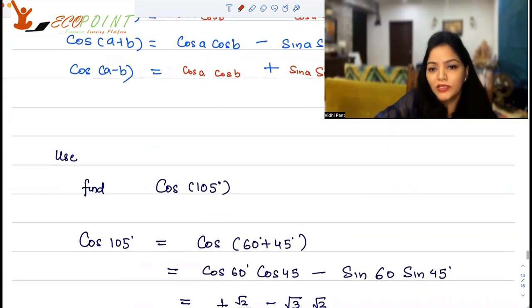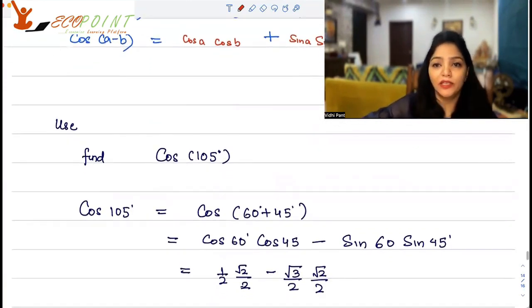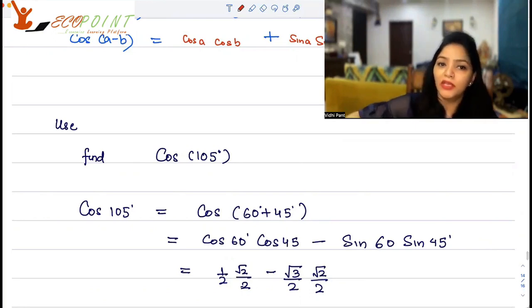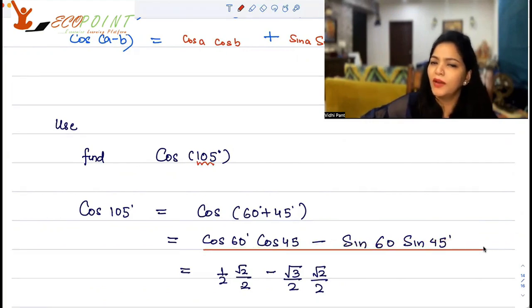How can you use it? It's very simple. In case you have to find out cos of 105 degrees, it's easy to break it in terms that you are aware of. You are aware of 60 and 45 for cos. So you can break it as cos of 60 plus 45, and now you can use the formula. Apart from other cases where you do use these identities whenever required.